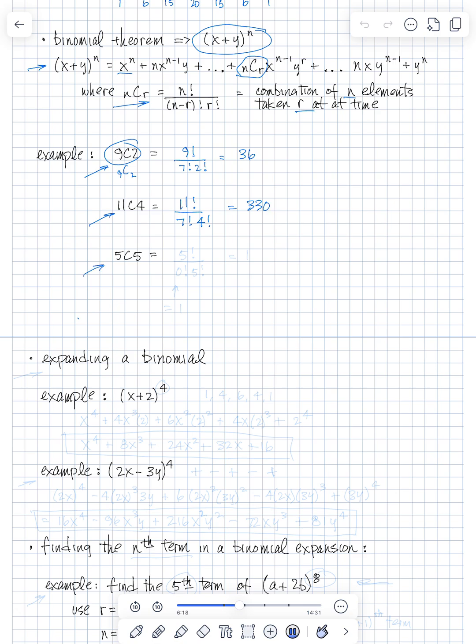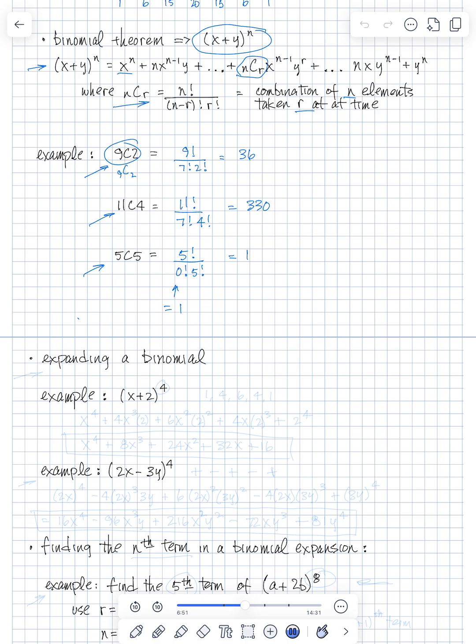And the last one we'll look at, 5C5, is just 5 factorial divided by 5 minus 5, which is 0 factorial, times 5 factorial. And you remember that 0 factorial is defined as 1. So this is just 5 factorial divided by 5 factorial, which is just 1.